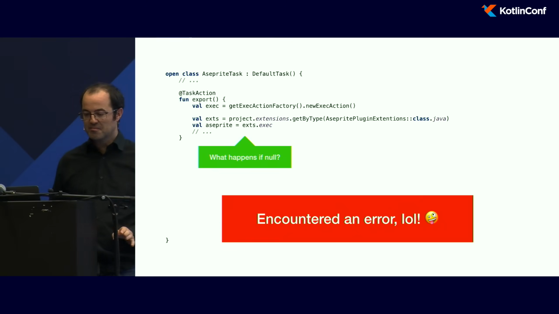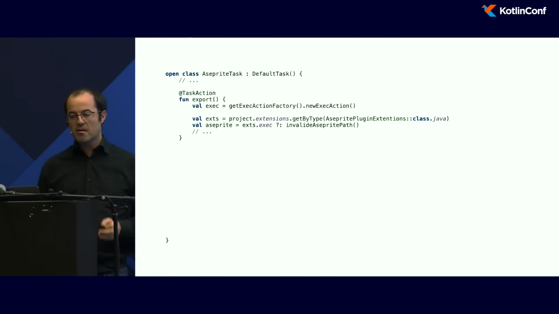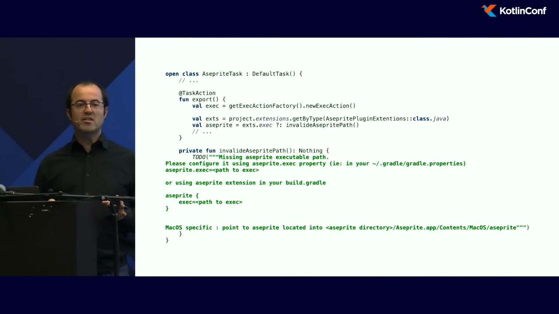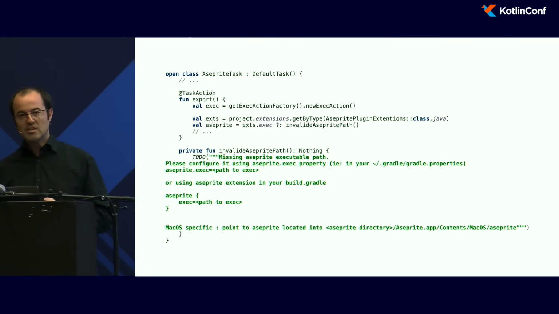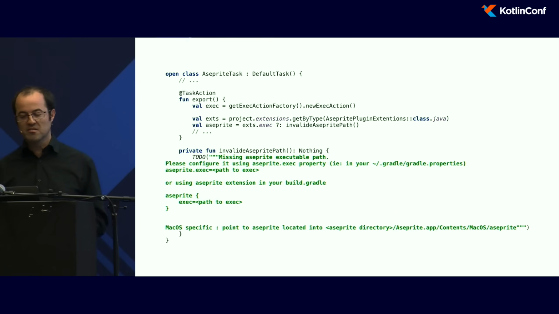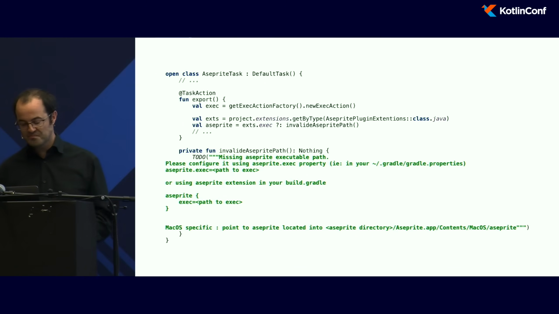But thanks to Kotlin, I can just use the Elvis operator to call another method, and in this method, I will throw a string. So here, I don't have any excuse not to explain why you encounter this issue and what you need to do to fix it. And you can write full documentation in your plugin. So if you're writing a plugin, you can use it. It's very useful.